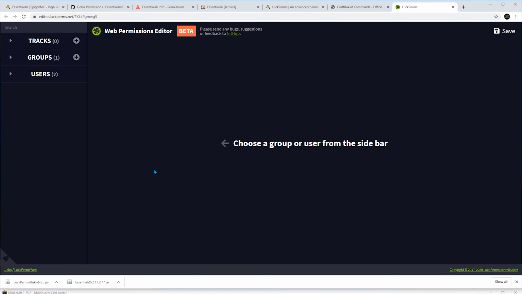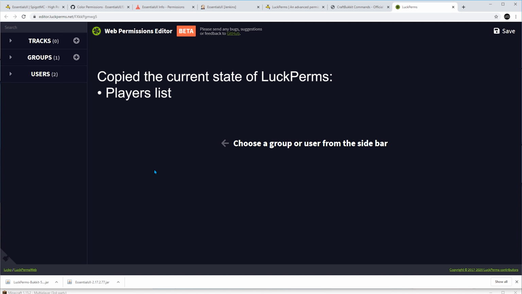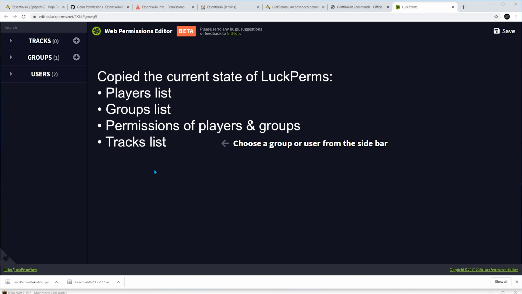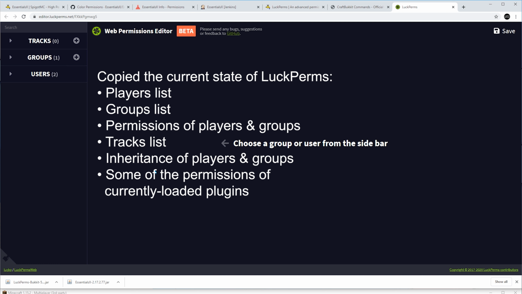So this is the graphical user interface of LuckPerms, which is in beta as of recording this video. When I executed LP editor, it basically copied the current state of LuckPerms in terms of the players list, the groups list, the permissions of the players and the groups, the tracks list, the inheritance of players and groups, and even some of the permissions that are provided by plugins that are currently loaded.